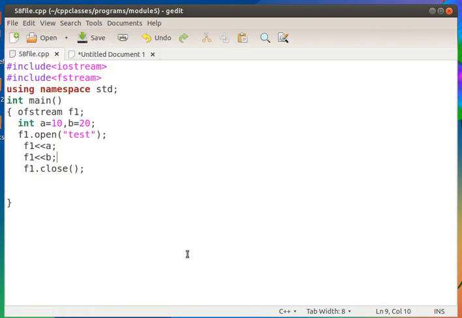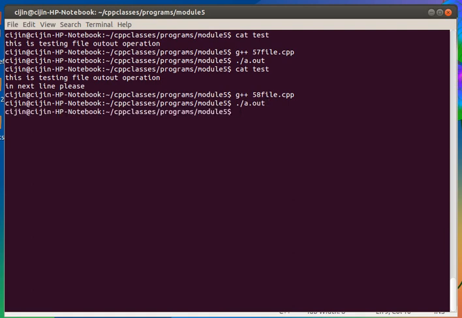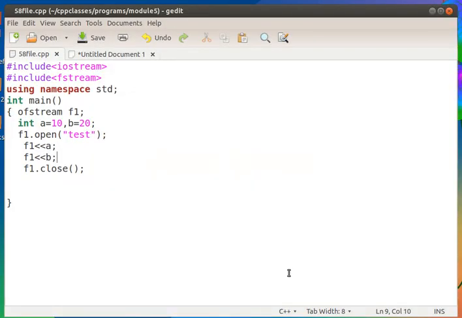58 file. Okay, so g++ 58 file.cpp, ./a.out. Okay, it is written. Now printing the file, cat test, and the value is 1020 without spaces. So if I read this file, then at a single read I will be getting 1020.